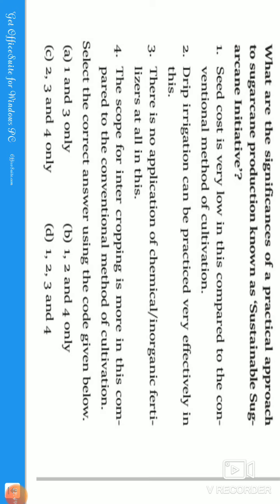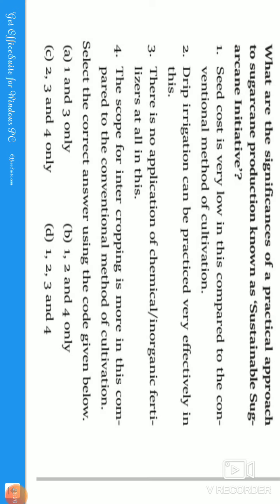Drip irrigation can be practiced very efficiently in this. Exactly, guys, what do you mean by drip irrigation? Drip irrigation is nothing but the irrigation of the crop through drip pipes, okay. In this process there will be small holes in the pipe, such that the holes are present at the place where the crop plant is present.